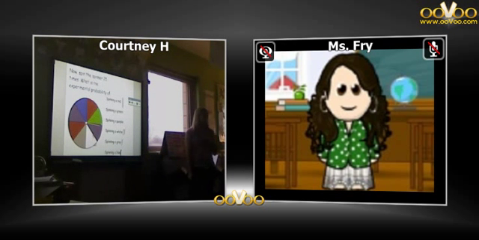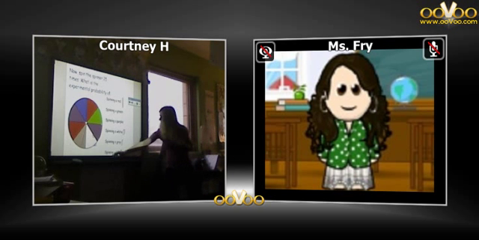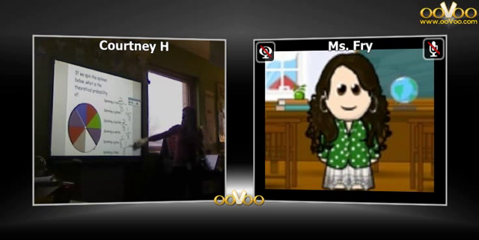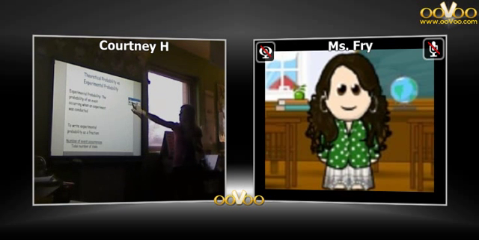If I spun this 8 more times, would I land on these same ones I'm landing on right now? Probably not. Who said that? You did. We don't know what we're going to land on, do we? And it could be different every time. We landed on blue 3 times, but we thought we'd only land on it once. So our experimental probability is going to be different every time.